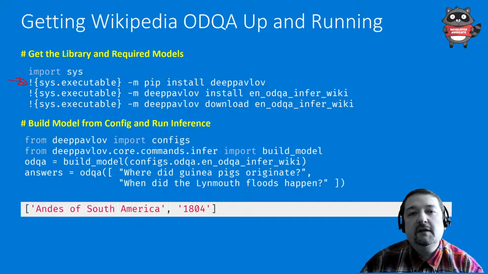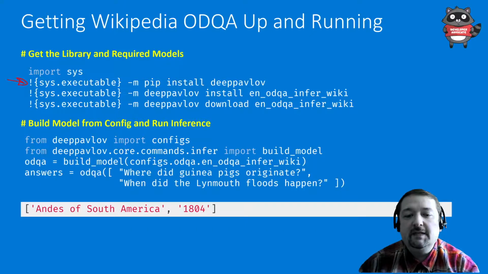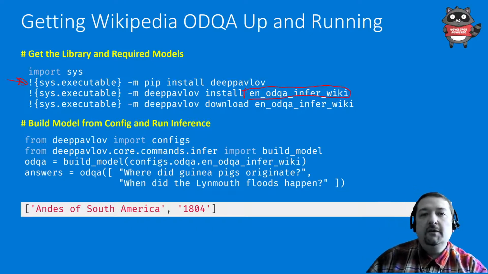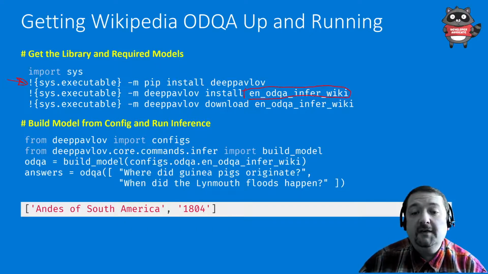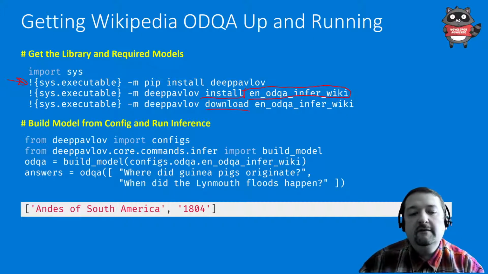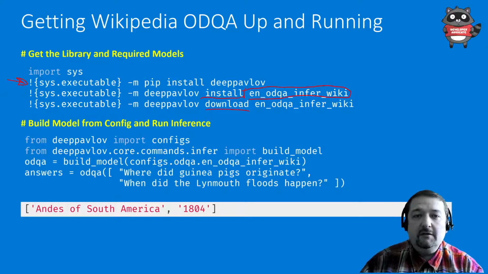And then we start with the existing example, which is provided as part of the DeepPavlov installation, called ODQA infer wiki. This is English open domain question answering trained on Wikipedia. So we install all the libraries, we download it, and after that we can start querying Wikipedia immediately. We don't need to train it because it's already pre-trained.